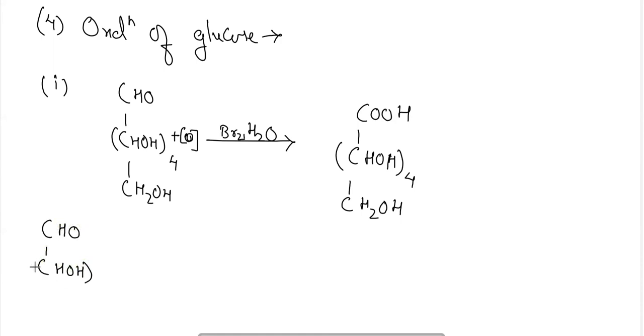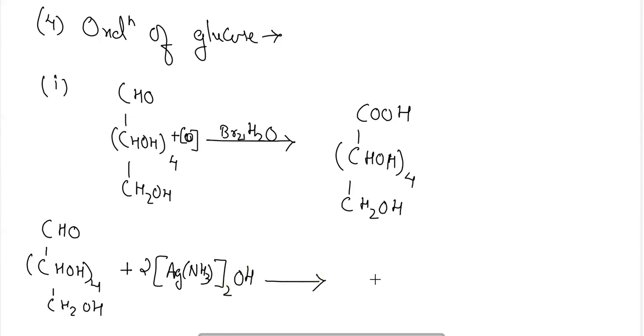With the Tollens reagent, we will obtain a precipitate of silver.